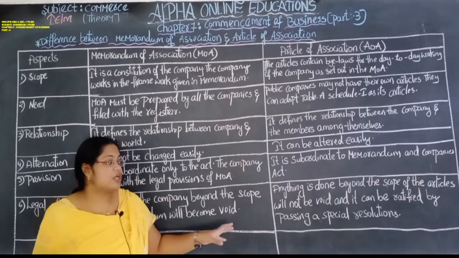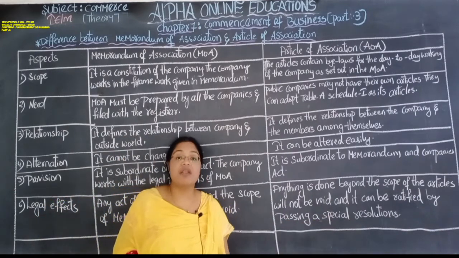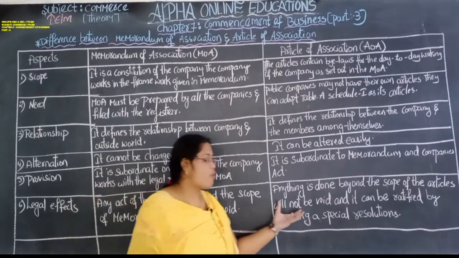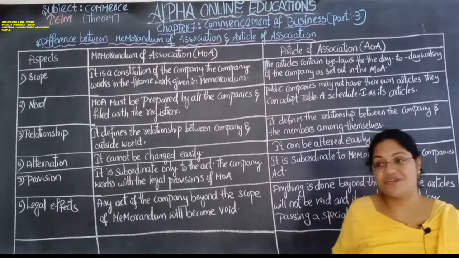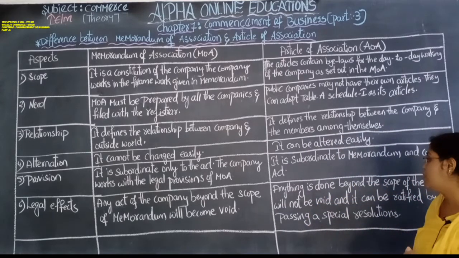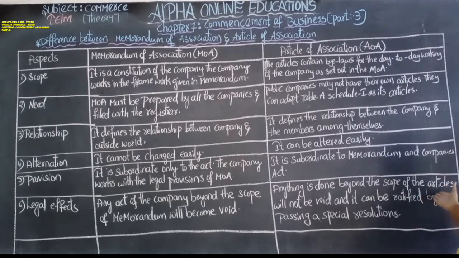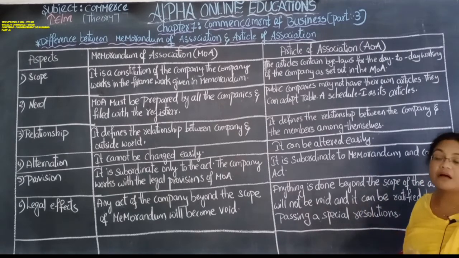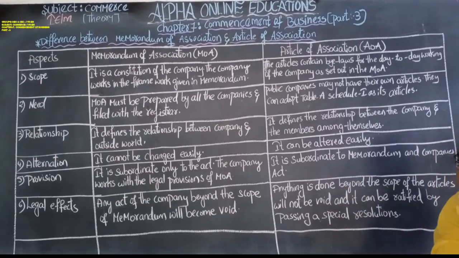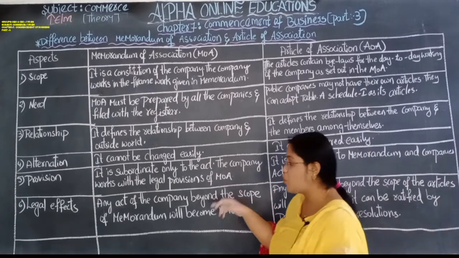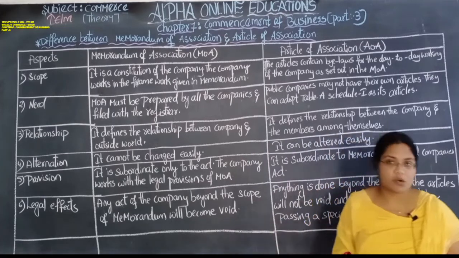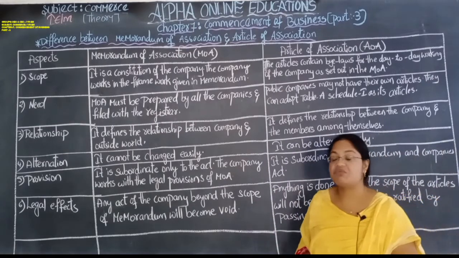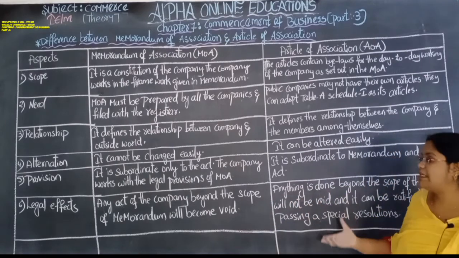So if the article of association performs beyond its scope, it will not be wrong. But if the company performs beyond the scope of the memorandum of association, it will be treated as wrong. This is the major difference between memorandum of association and article of association.